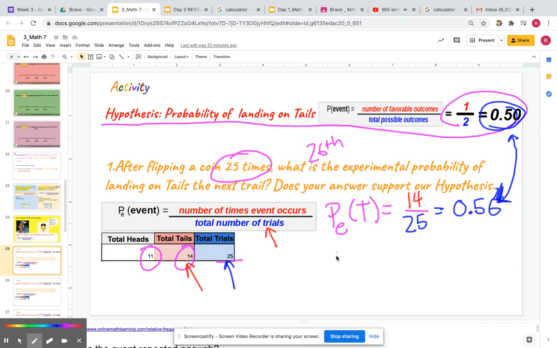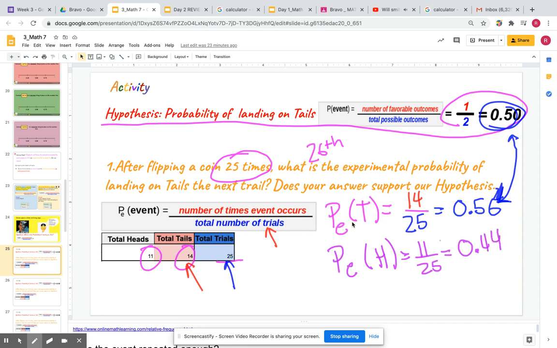If I look at the experimental probability of landing on heads for the 26th time, it actually equaled less than 50%, I believe 0.44, which meant that it favored tails, but for some reason Two-Face was always winning.